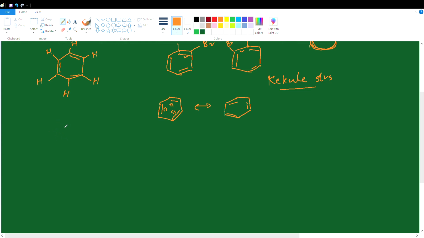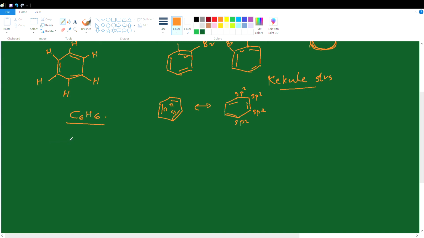According to valence bond theory, we know a covalent bond is formed by the overlapping of atomic orbitals. Linear overlapping of atomic orbitals results in a sigma covalent bond, but lateral or sidewise overlapping of the atomic orbitals results in pi bond formation. So let us take the formation of benzene with the formula C6H6. Each of the carbon atoms in benzene undergoes sp2 hybridization because each carbon atom is double bonded.